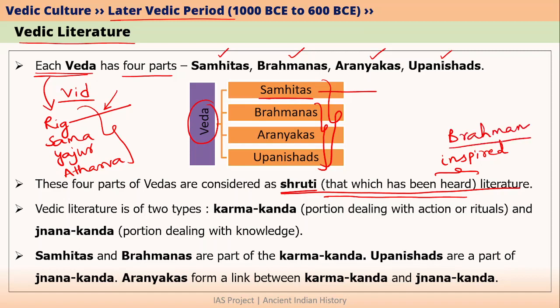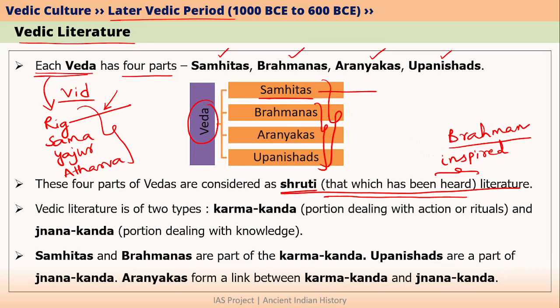Brahman is nothing but the cosmic entity. If you want to simply understand the concept of Brahman, you can say that Brahman is everything in this universe. It includes both animate and inanimate objects, living things and non-living things. Everything in the universe is considered as Brahman.